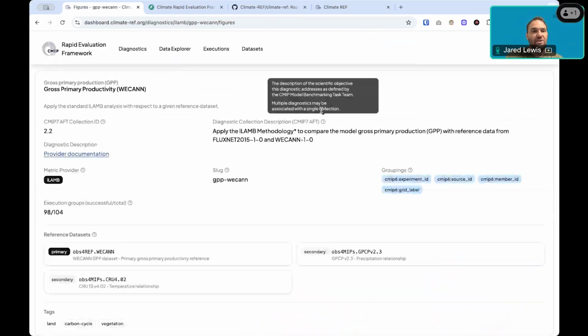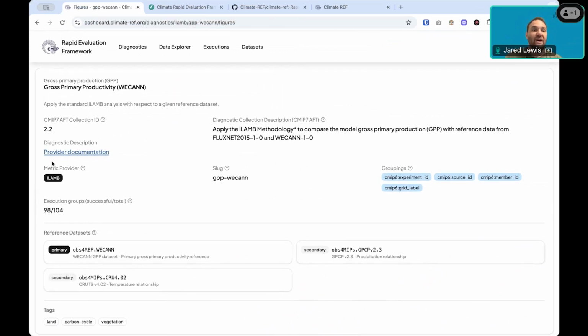The page that you land on here is a diagnostic overview. This provides all the information that we have about a given diagnostic. So we can see here we've got some information about what the diagnostic collection description means, as well as a link out to some provider-specific documentation.